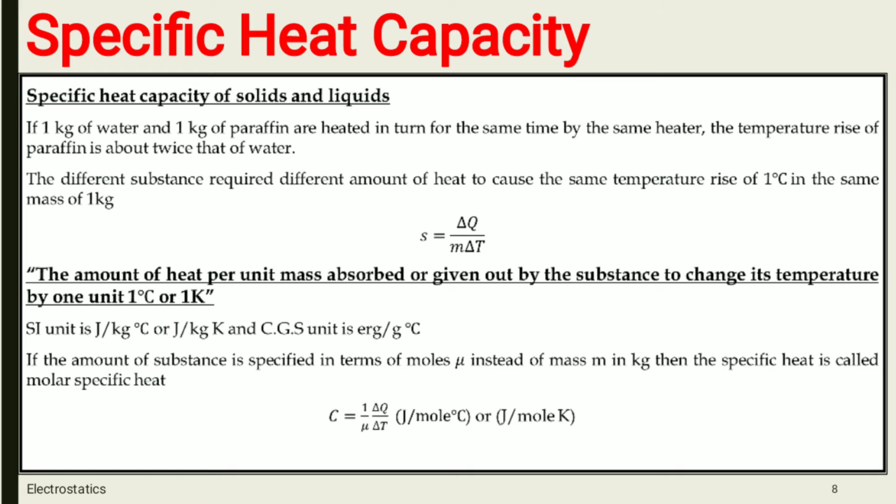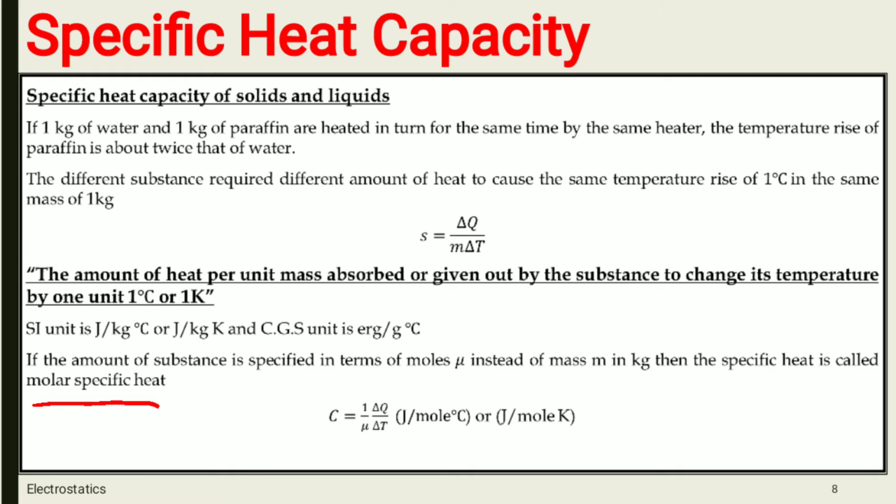Then, if instead of mass we consider the substance in terms of moles, the specific heat capacity of the substance is called molar specific heat.